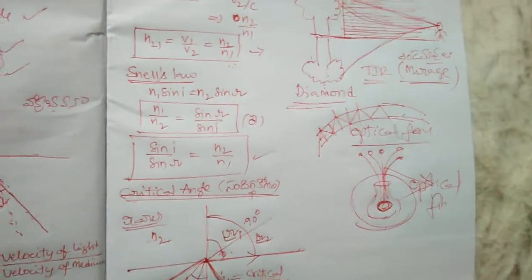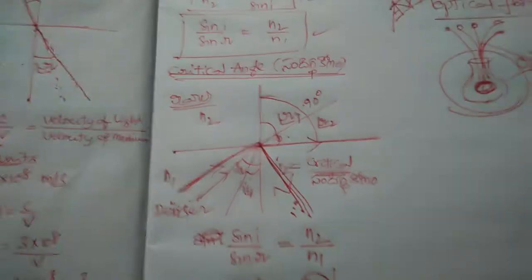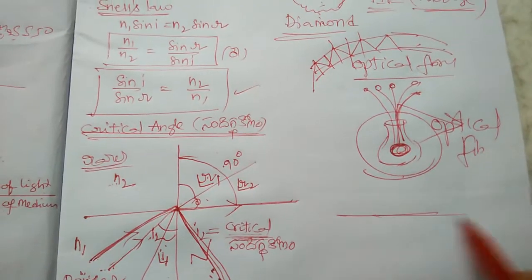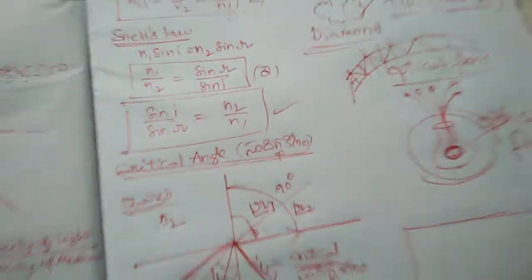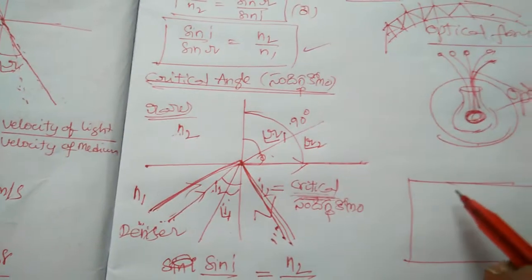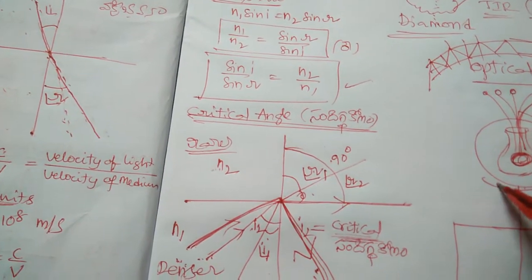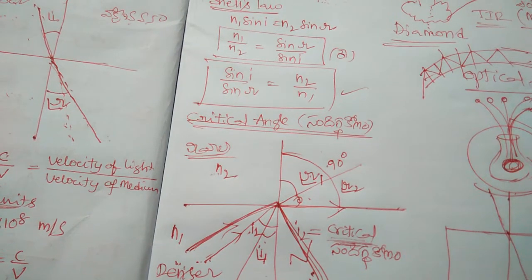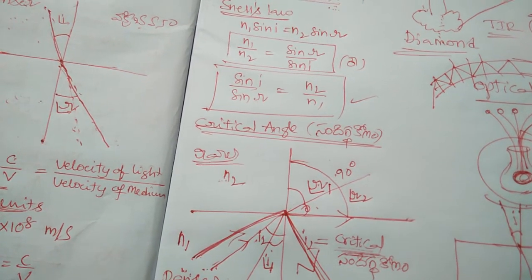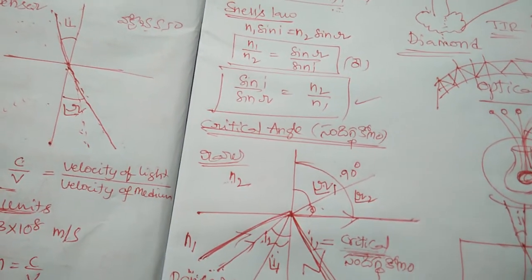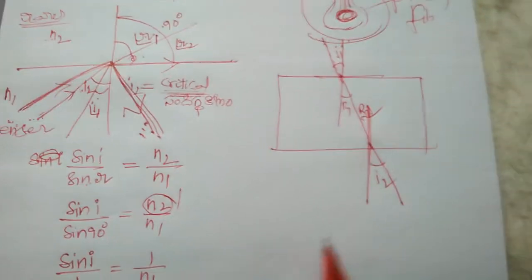This is also one of the examples for the optical fiber. Okay, so the last and final concept for today, a glass slab. Here I will explain simply. For that you need to know that a glass slab, here two types of faces are there, you know very well. When the light is incident like this, in the textbook there is an experiment, glass slab experiment.